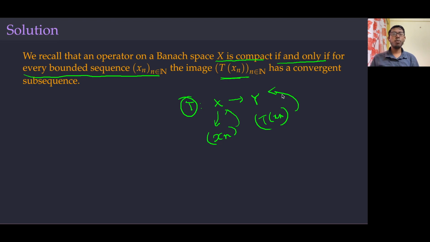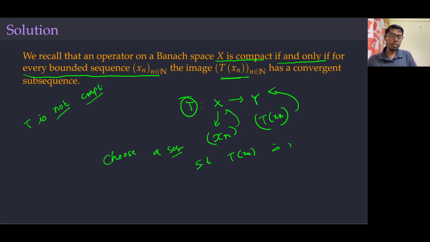So what I need to do is show that T is not compact. I will search for a sequence xn which is bounded, but the image does not have a convergent subsequence. That means it is enough to show that the image is not Cauchy, because if the image is not Cauchy, then it cannot have a convergent subsequence. So I will choose a sequence such that T of that sequence is not Cauchy.